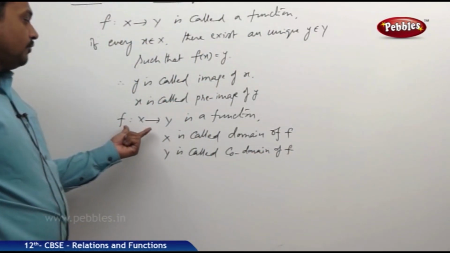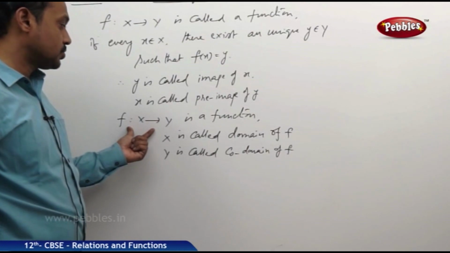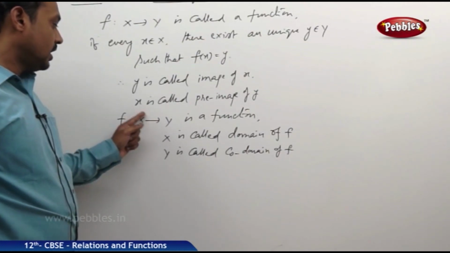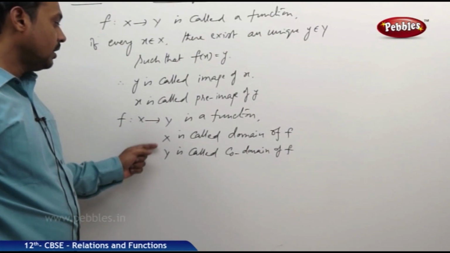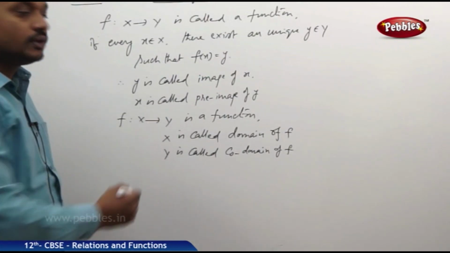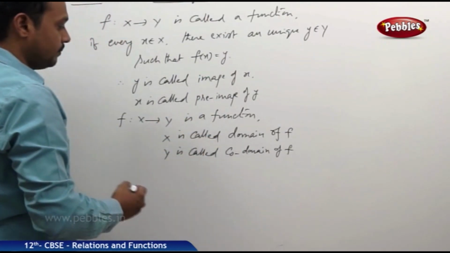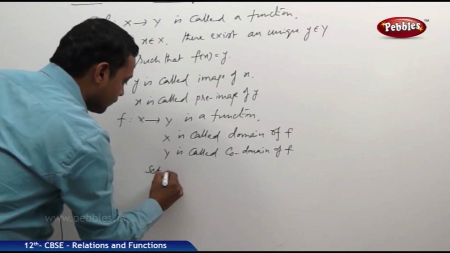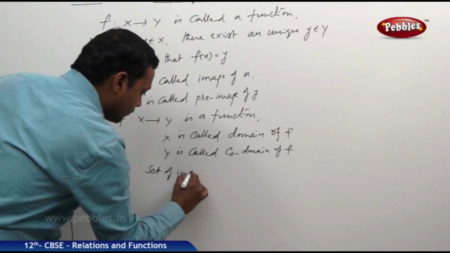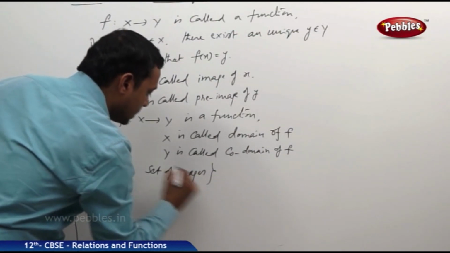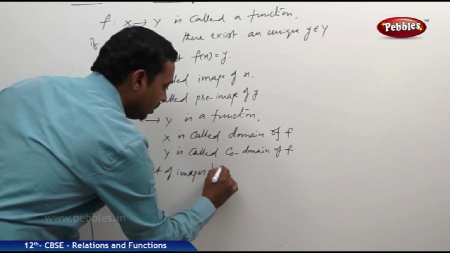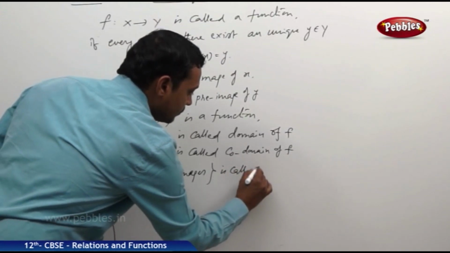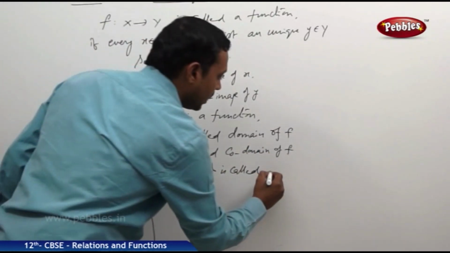See, when any function f is defined from x to y, then this x is called the domain and y is called the codomain of the given function f. And the set of images is called the range